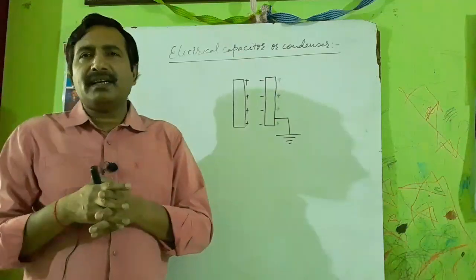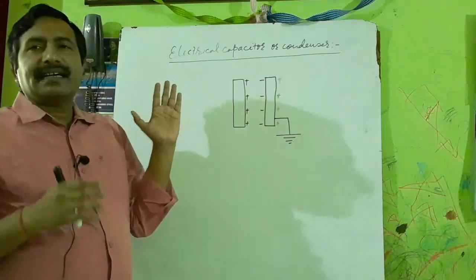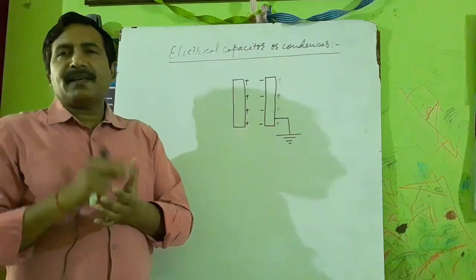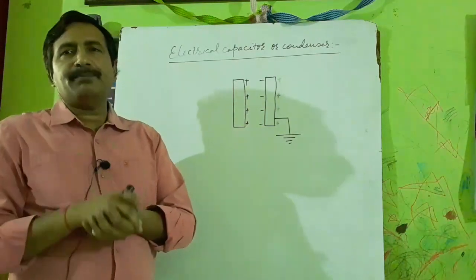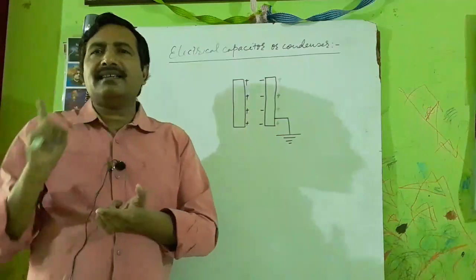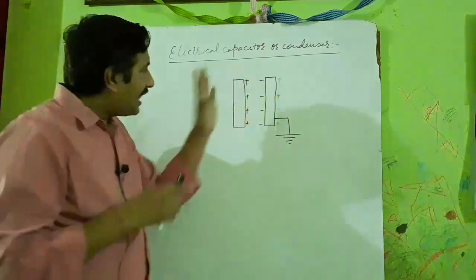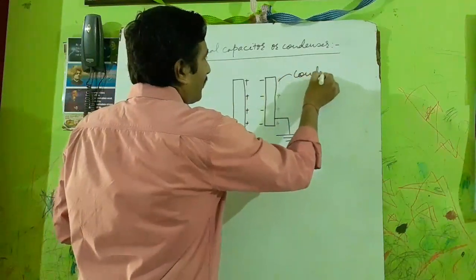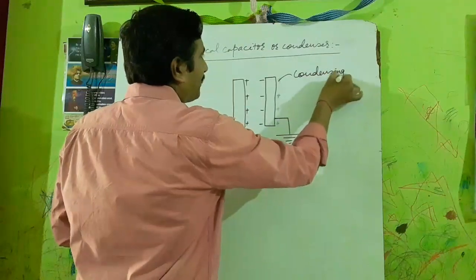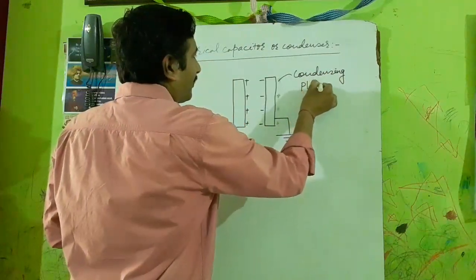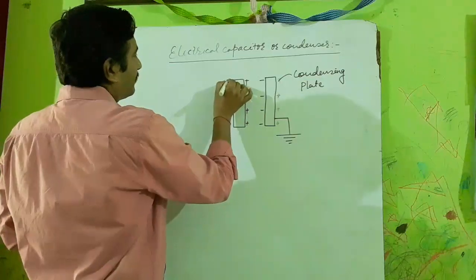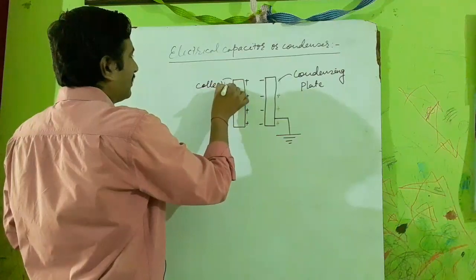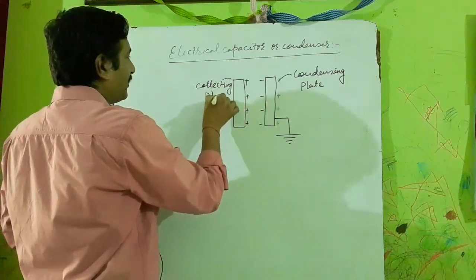In a simpler way, a condenser is an electrical arrangement of two conductors separated by insulating medium, of which one conductor is earthed. This earthed conductor is called the condensing plate. And this is called the collecting plate or collector.